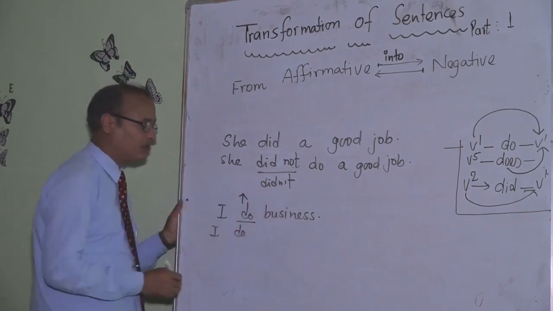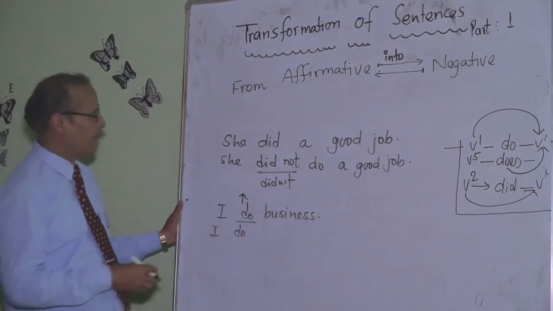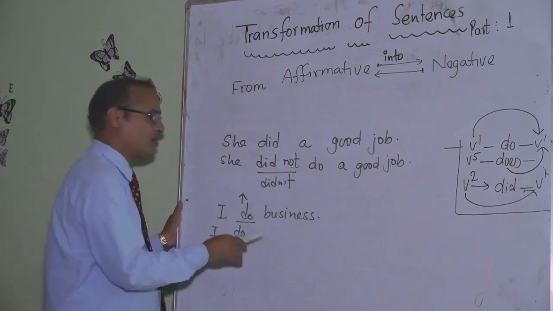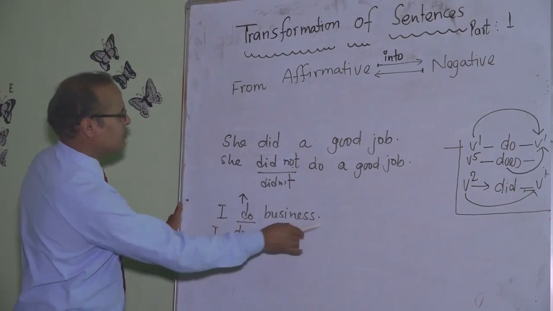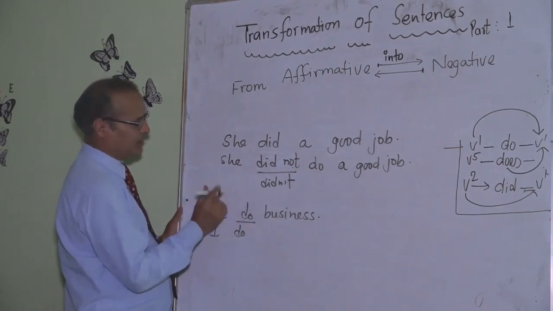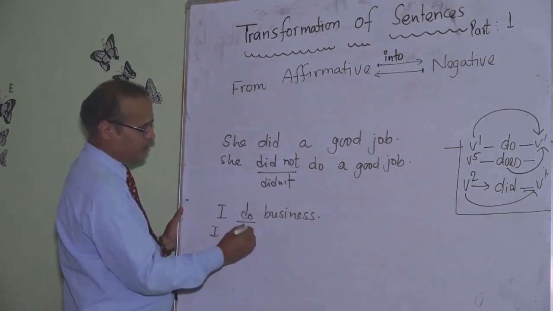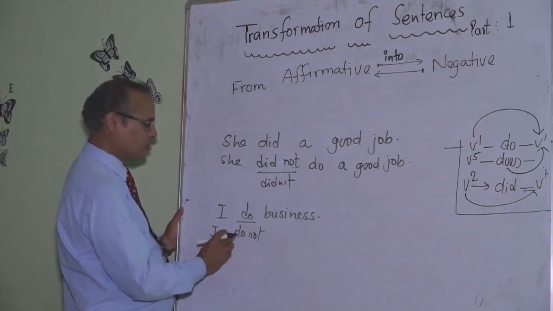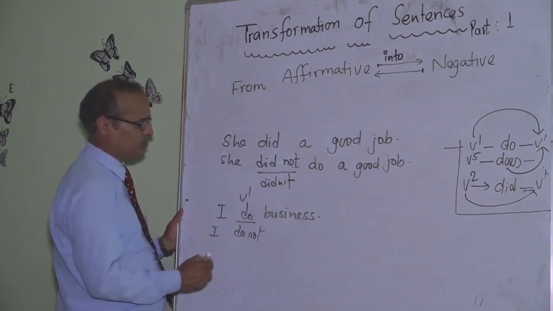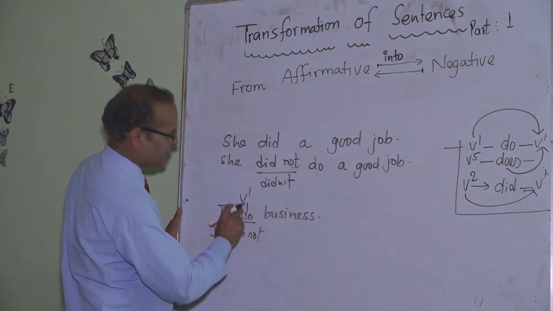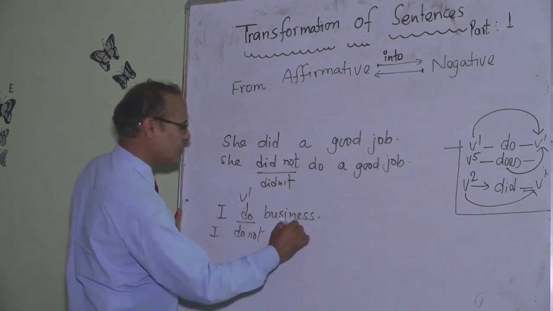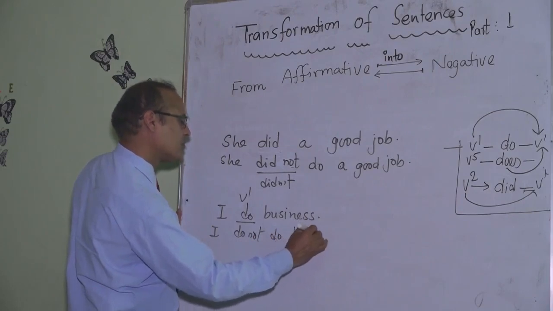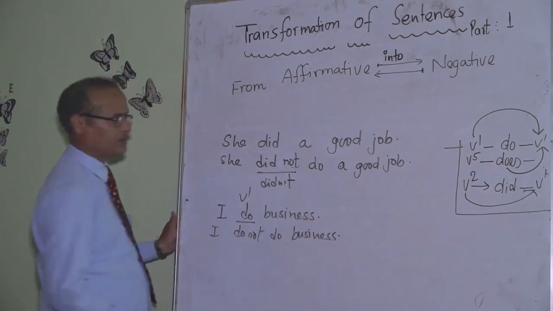An action verb. Keep it in your memory. There should be an action verb, main verb after this for negation. Business is not an action verb. I do business. I do not do, given first form of verb, then same first form of this. I do not do business.